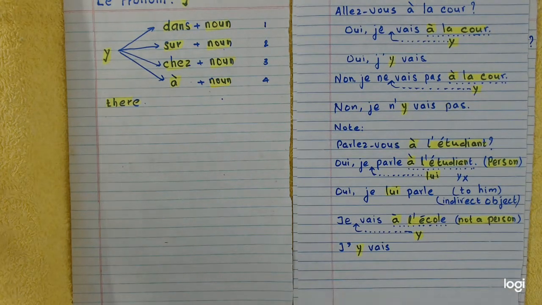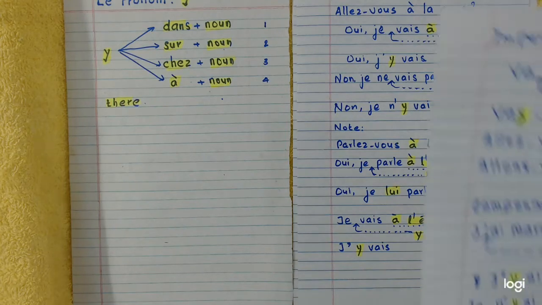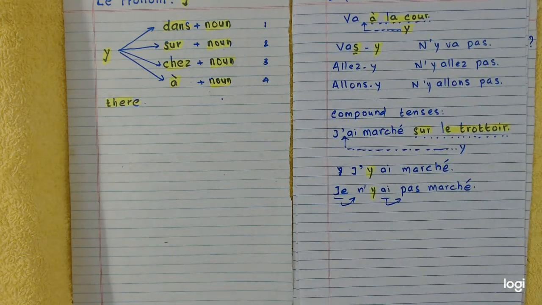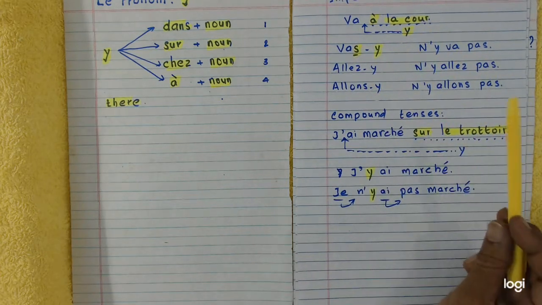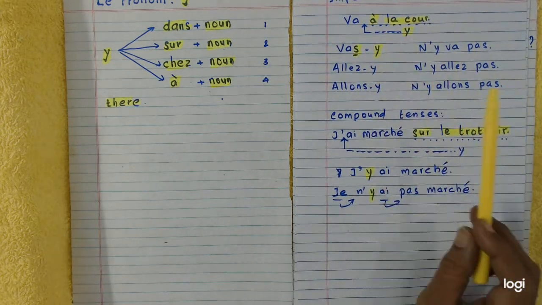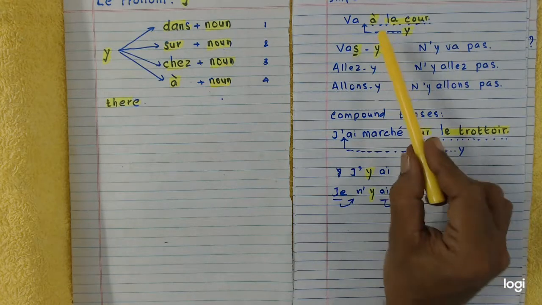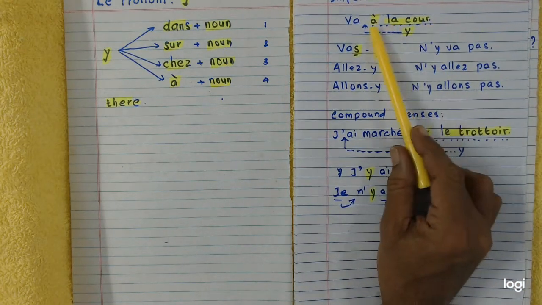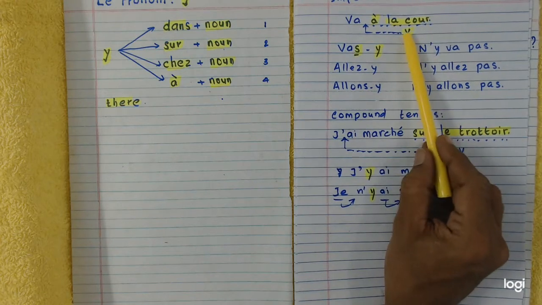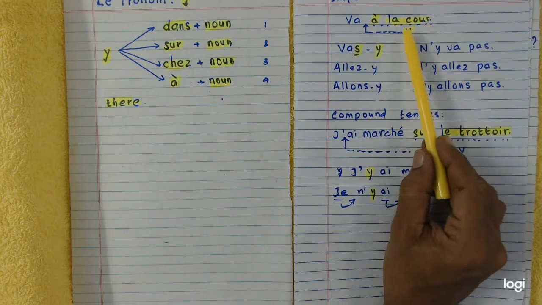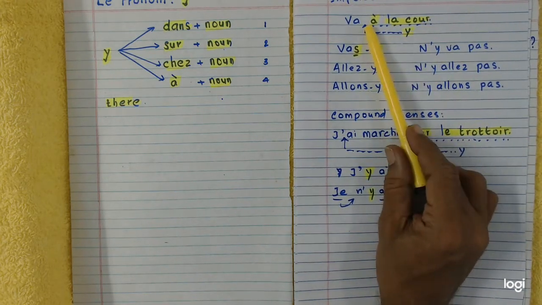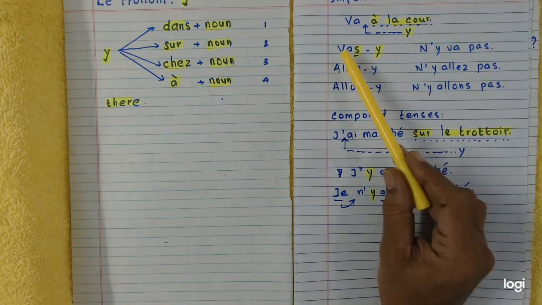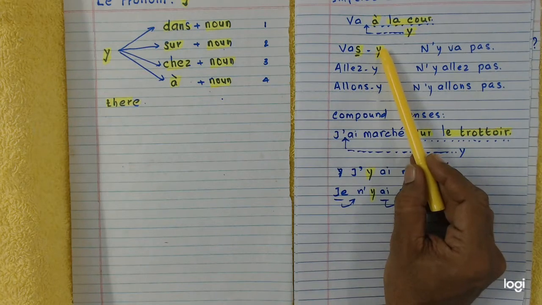And the last part of this y, in imperative sentences: va à la cour, go to the ground. As usual, à la cour is not a noun of a person, so à plus noun is y, and in imperative sentences y is written after the verb, so it becomes va y.